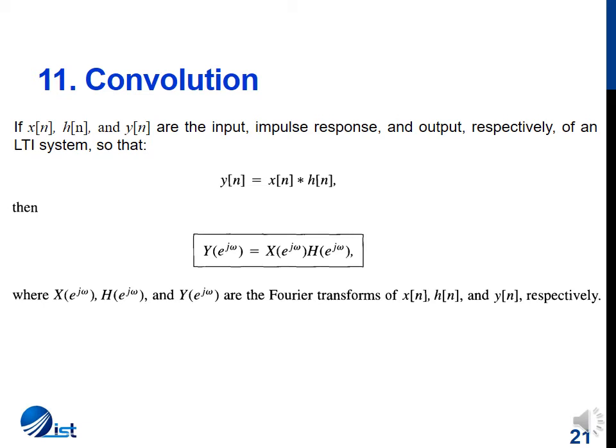So as is the case with all types of Fourier analysis equations, the convolution in time is converted into multiplication in the frequency domain.